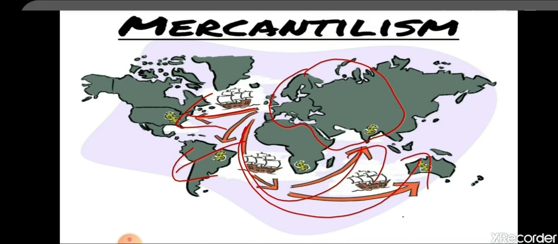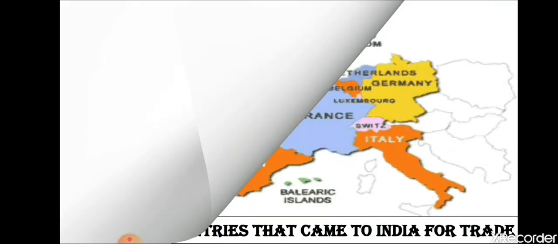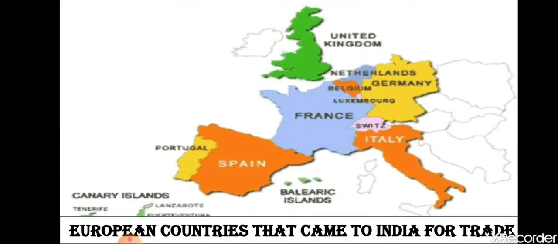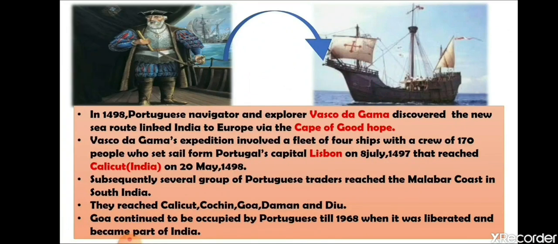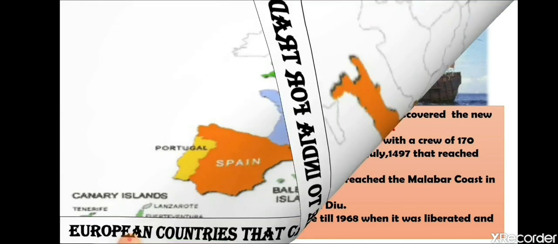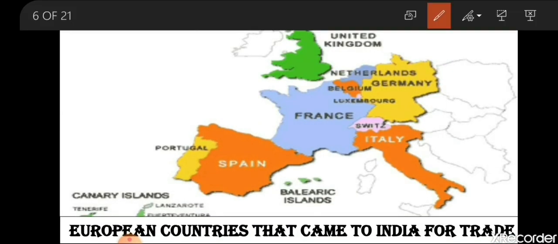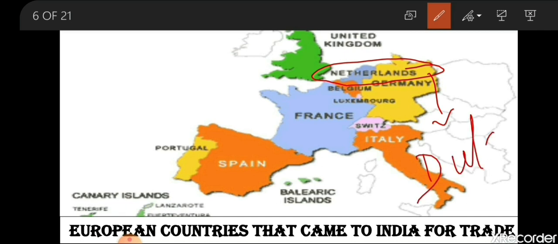So this was all. Now we will see the next one, that is, the European countries that came to India for trade. We will see what the basic European countries were that came to India for the trading purpose. In that, basically we have the Netherlands. The people who belong to the Netherlands were the Dutch. They were known as Dutch.